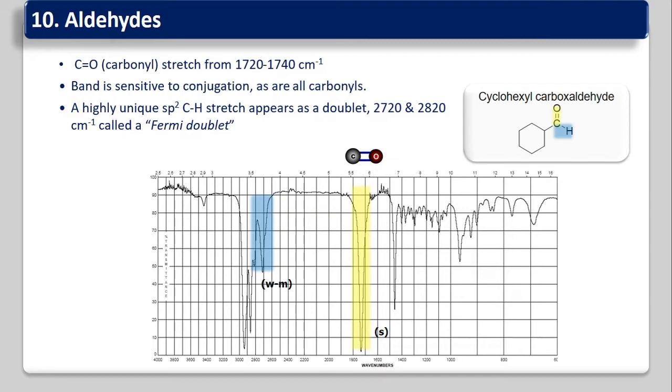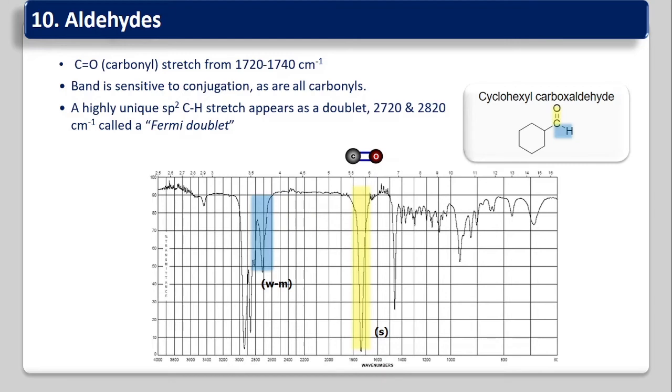The band is very sensitive to conjugation in all the carbonyl groups. If the conjugation is there, then the stretching frequency will decrease as compared to the normal stretching frequency. A highly unique sp2 C-H stretch appears as a doublet around 2720 to 2820 centimeter inverse. It's called a Fermi doublet. So here around 2800 or 2700 centimeter inverse, we are getting a weak peak, that is the Fermi doublet. So that is for the aldehydes.